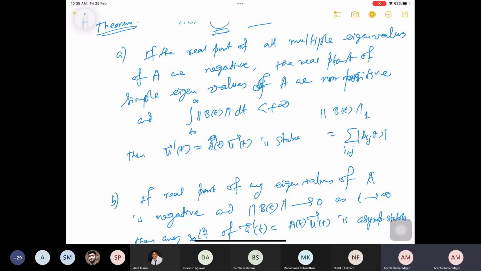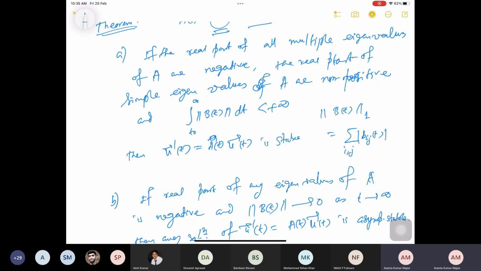So now we are trying to glue these two, the example and then this theorem. What it says is that if t goes to A(t), where A(t) is equal to A plus B(t), they are continuous.